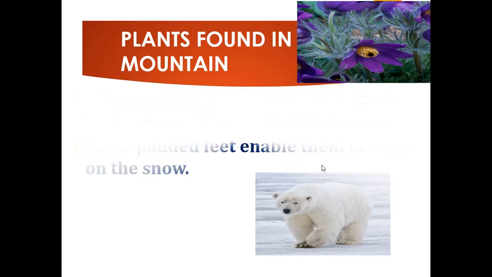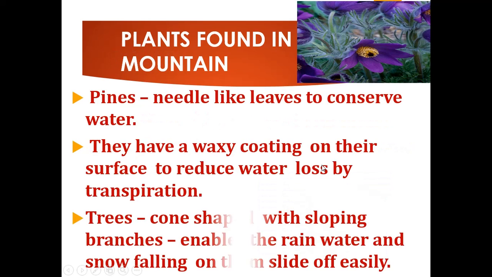Okay, so the trees in the mountains, they have what? They are cone shaped with sloping branches which enable the rainwater and snow falling on them to slide off easily. Okay, as they have a cone shape with sloping branches, the snow or the rainwater which falls on them will slide off easily.